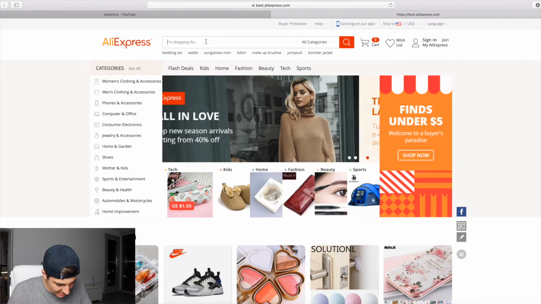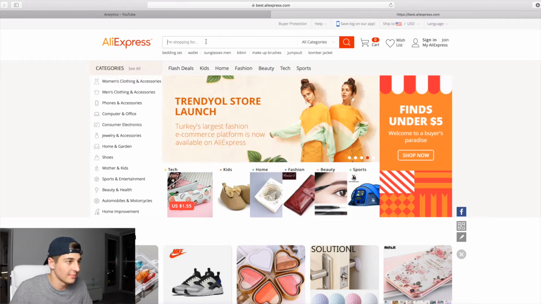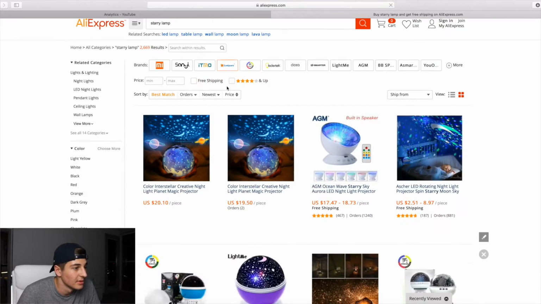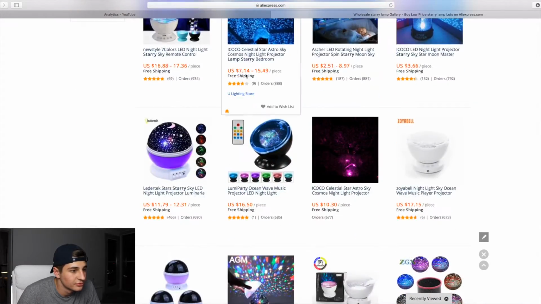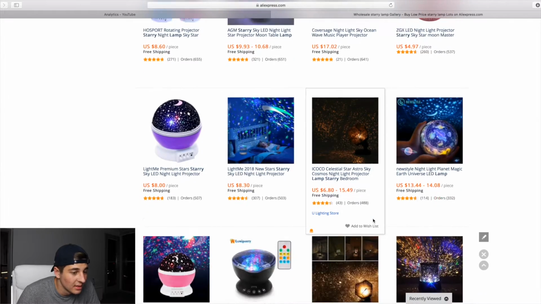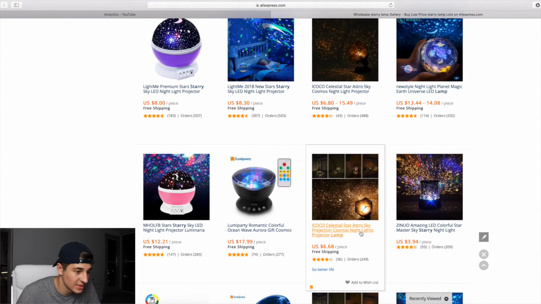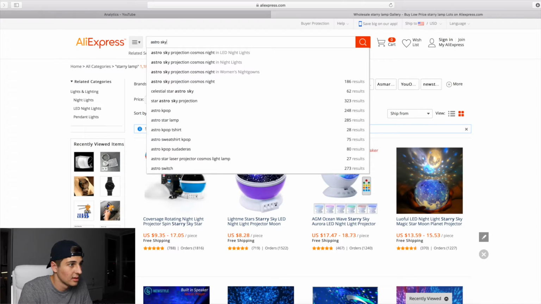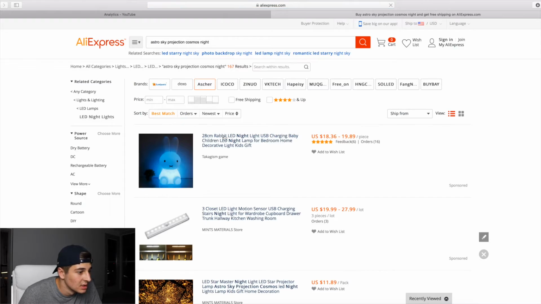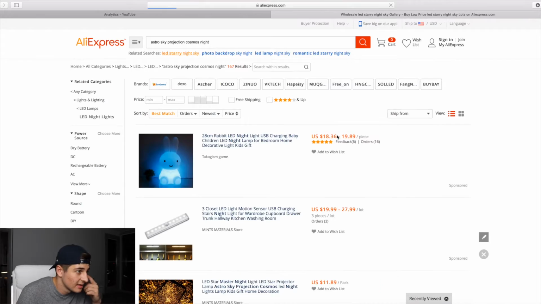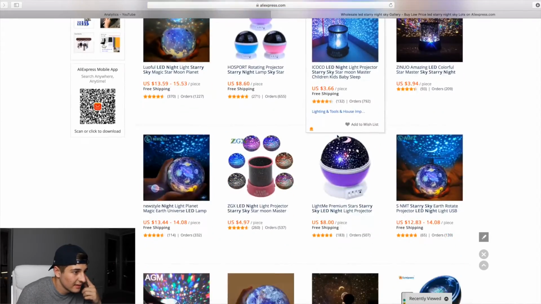Okay, so I just found out there's a kind of lamp that projects stars. Starry lamp, let's just try that. Starry lamp. I'm sure that we'll find it. I think it's this one right here. Astro night light projector. Astro sky projection. Let's try that. Astro sky projection. This is it right here. LED starry night sky. I've got to find the actual name of it.